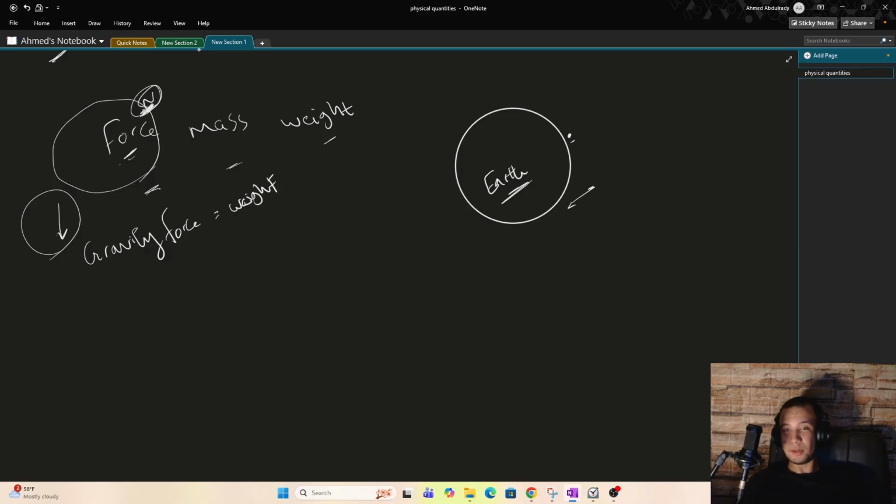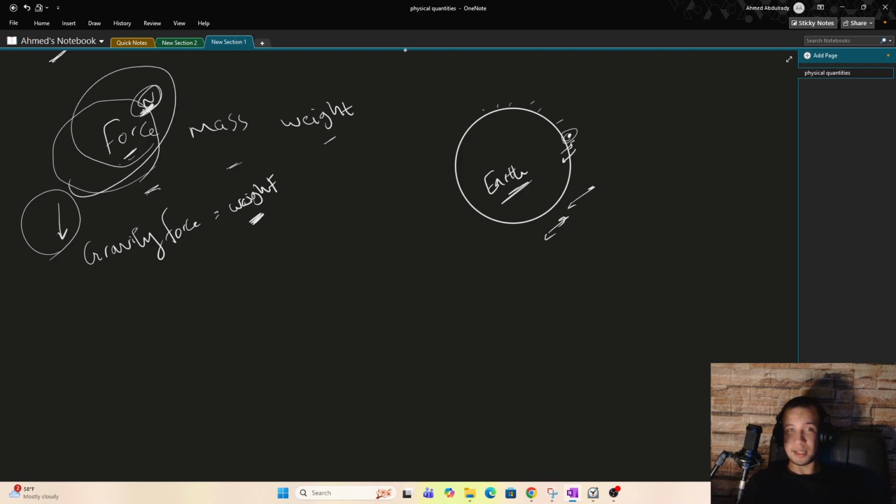They are pulling one another: this object is pulling the Earth towards it, and the Earth is pulling this object towards the Earth. This is gravity force, but we say that this tiny object has weight, like you, like me, like anything on Earth. We all have weight because the Earth is very massive, much larger than us, and it's pulling us towards it. So that's weight.